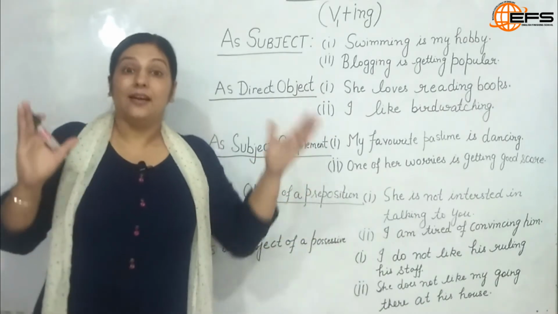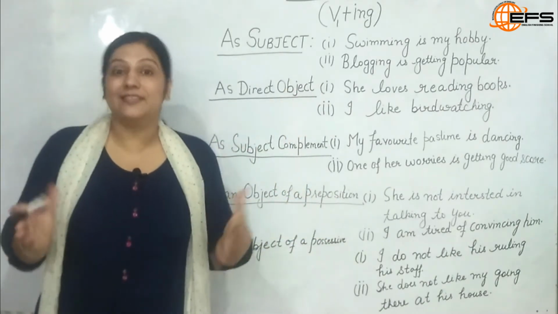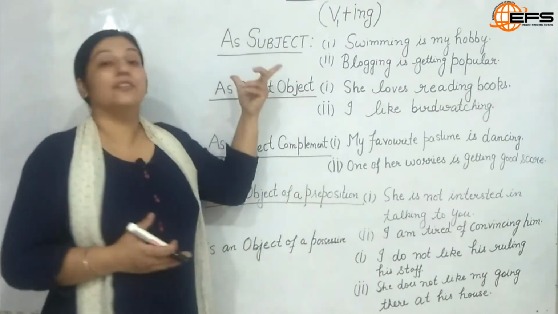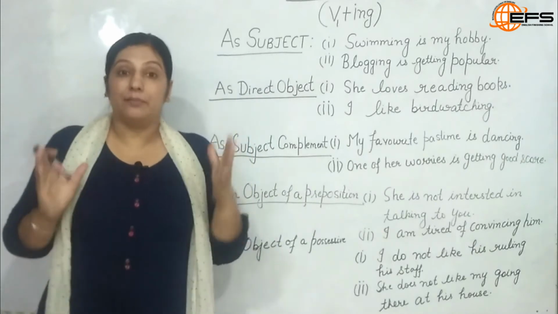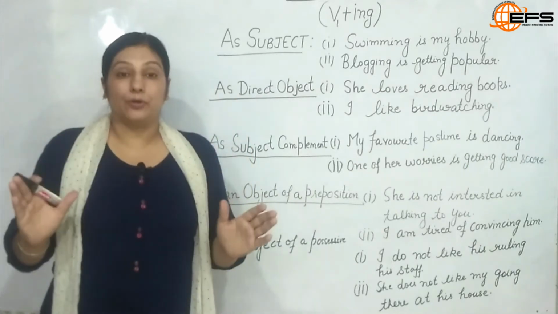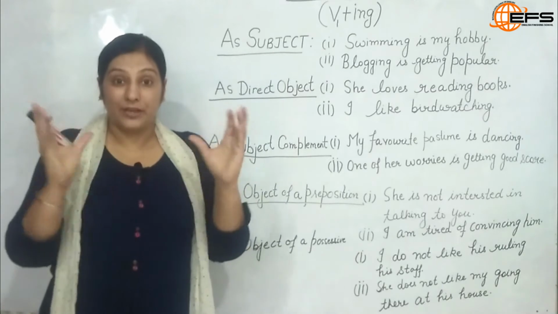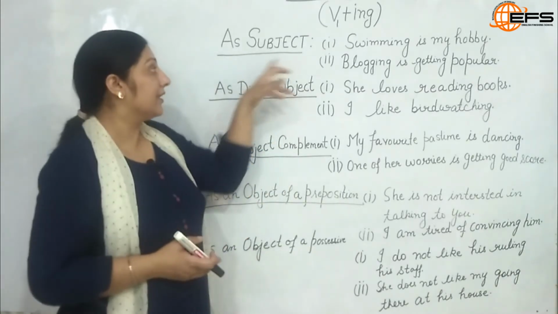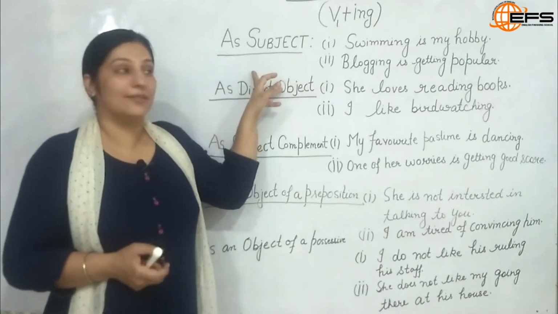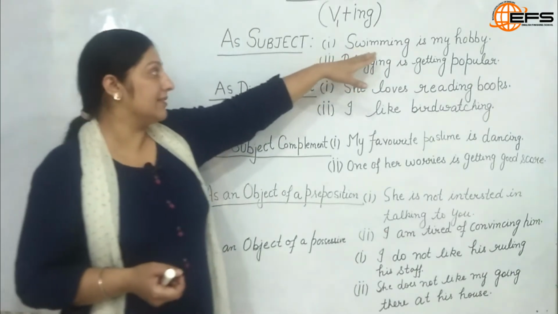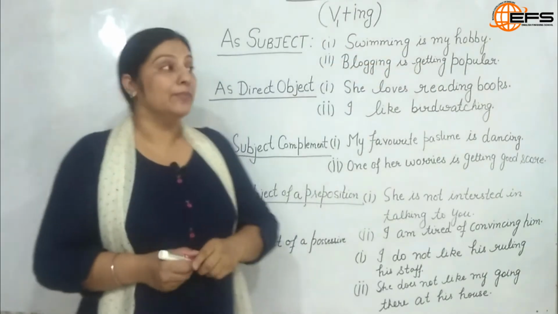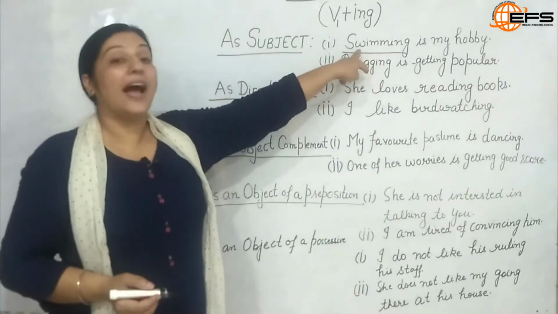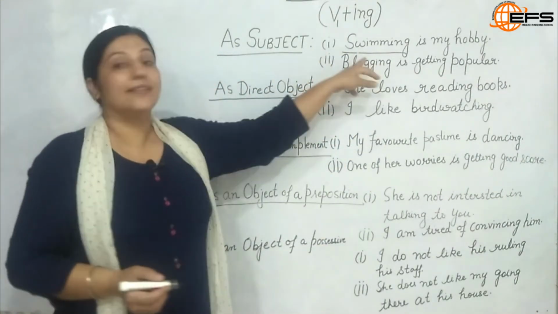So let us understand the functions of gerund in a sentence. First of all, a gerund is used as a subject. Remember, a gerund is not a verb. It is a verbal word made up of a verb, and it acts as a noun in a sentence. If I use a gerund as a subject, I'll have sentences like: Swimming is my hobby. So here, what is the gerund? Swimming, because it acts as a subject and it acts as a noun.